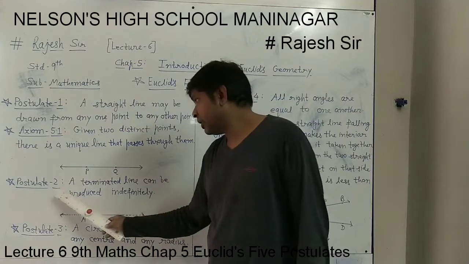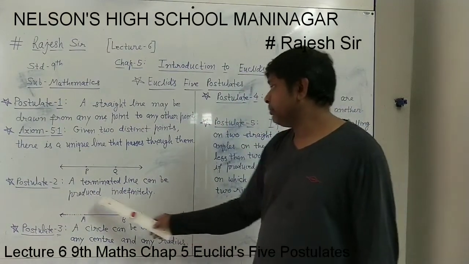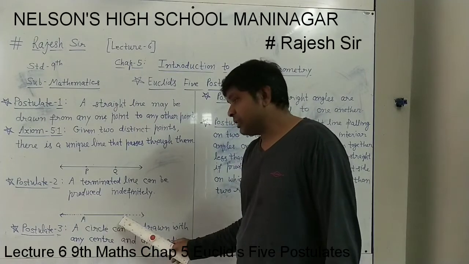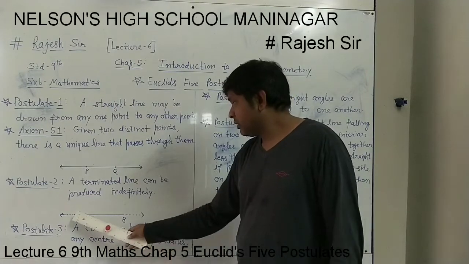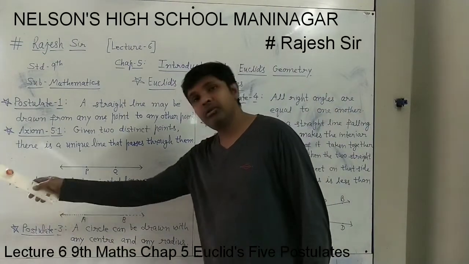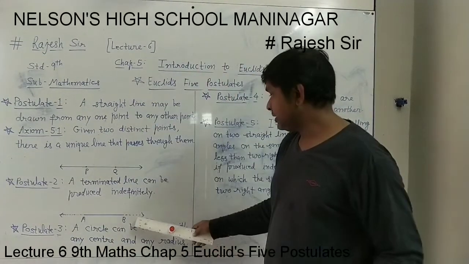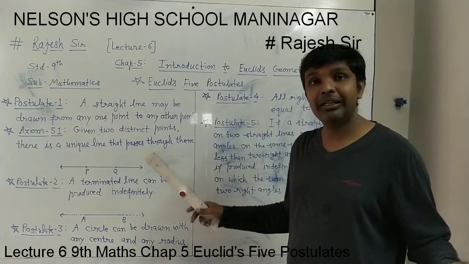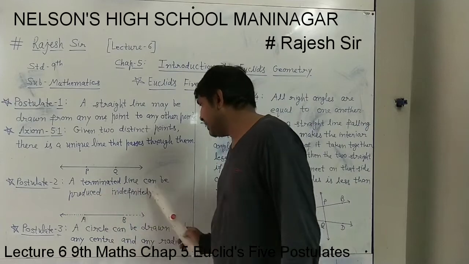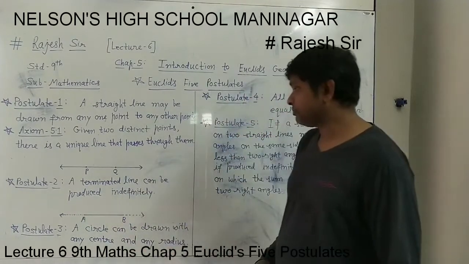Postulate 2: A terminated line can be produced indefinitely. Let the line AB be given, as in the figure. This can be produced indefinitely on both sides. This side can be extended long, and this side also long. It can be produced indefinitely. This is postulate 2. A terminated line can be produced indefinitely.